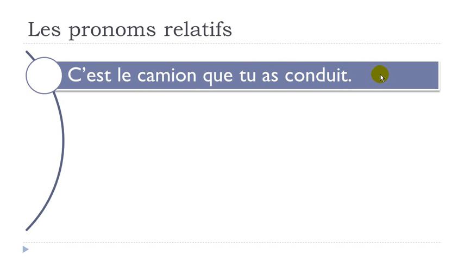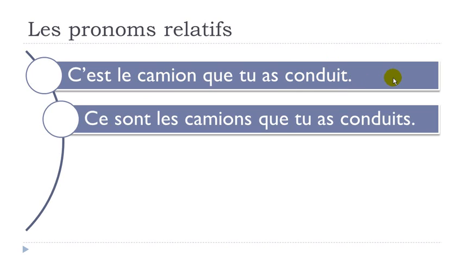In that case, of course, we've been using this pronom relatif que, and it's complément d'objet direct. It is before the verb tu as conduit here. So normally it does mean that the rule tells us to put something at the end of the participe passé if it's the feminine or if it's the plural or feminine plural. In that case, we've got le camion, so we don't put anything at the end of conduit. We just leave conduit like that.